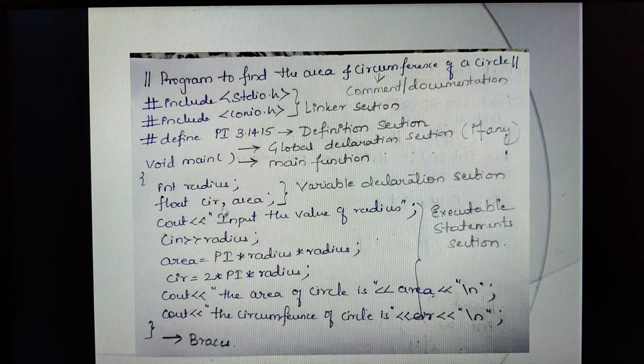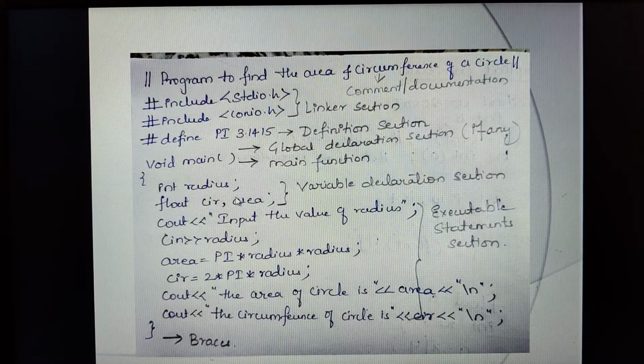These are referred to as local variables, whose scope or access remains within these brackets. But in case of the global declaration section, if I had declared int x = 10 there, that value can be accessed throughout the program. Here also you can access it, even after the braces, and print that particular variable. That is the global declaration section, but it is optional.